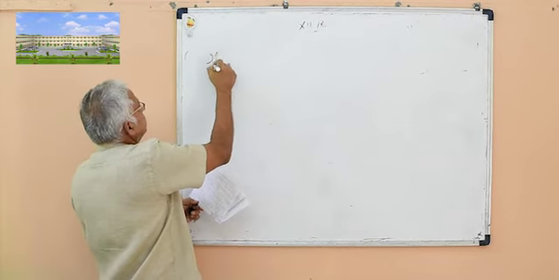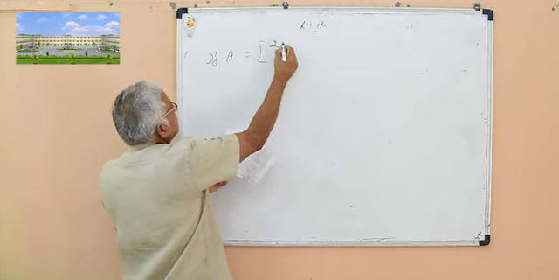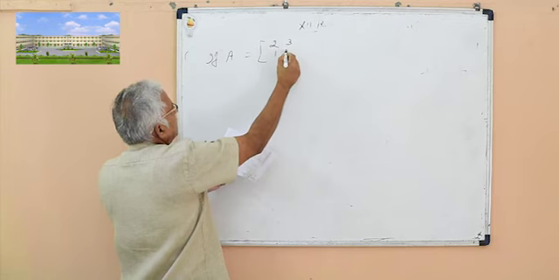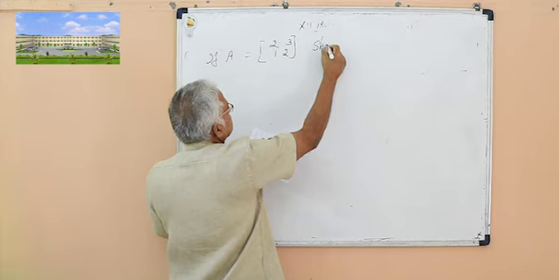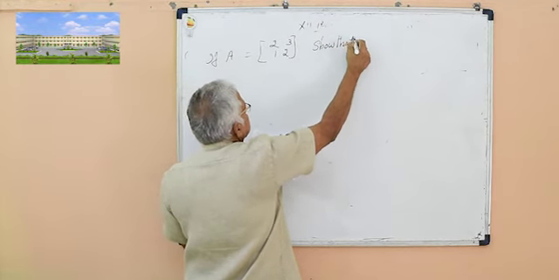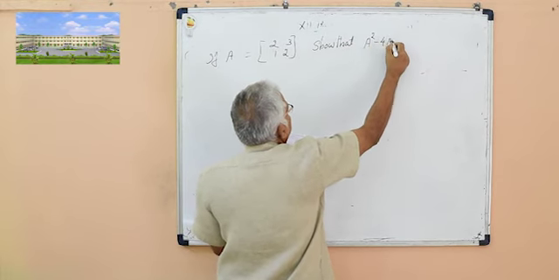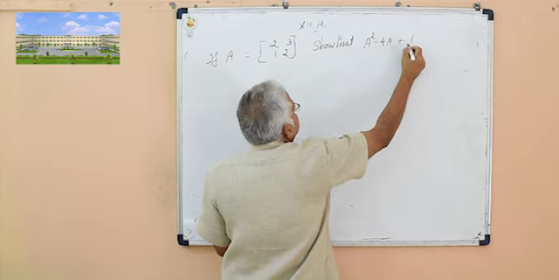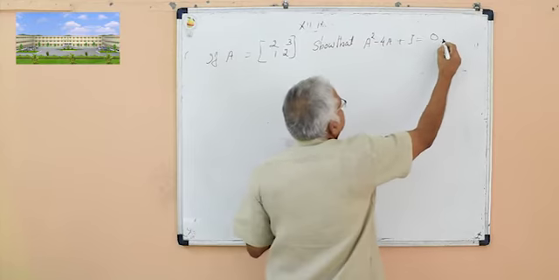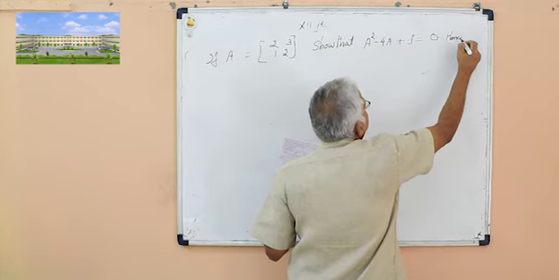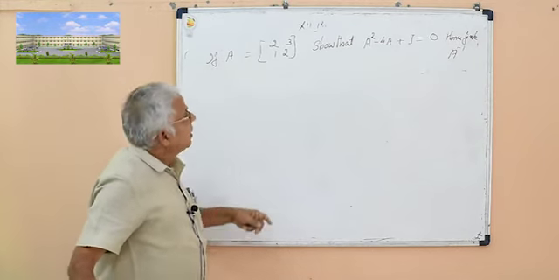Next question. If A is equal to the matrix 2, 3, 1, 2, show that A square minus 4A plus identity matrix I is equal to 0. Hence find A inverse. This is the method.